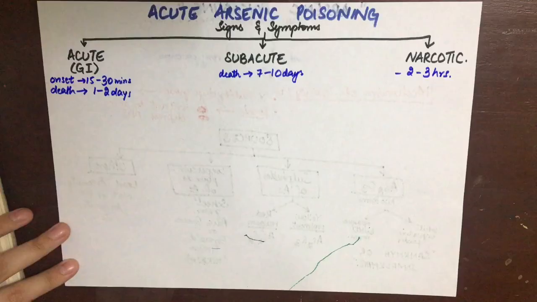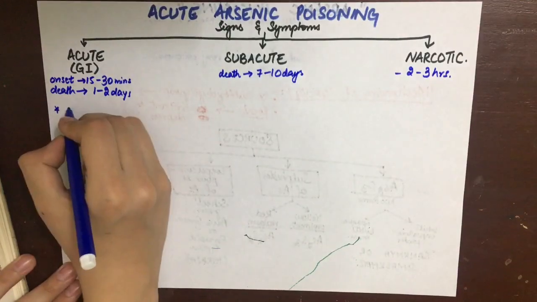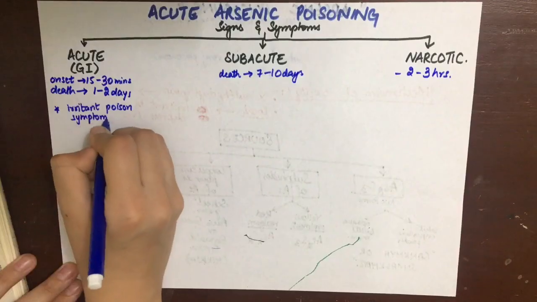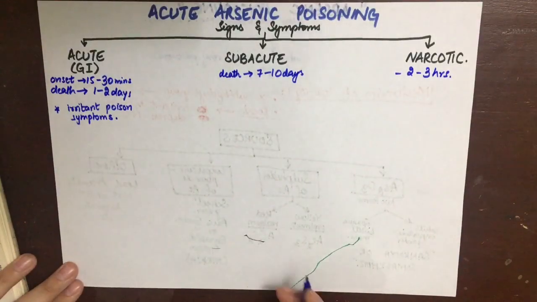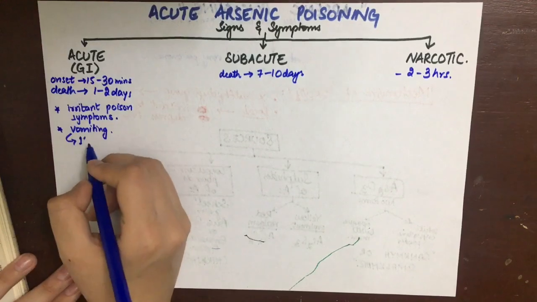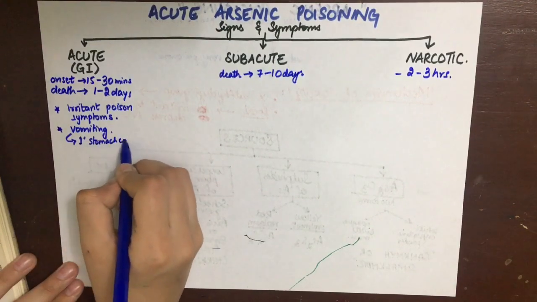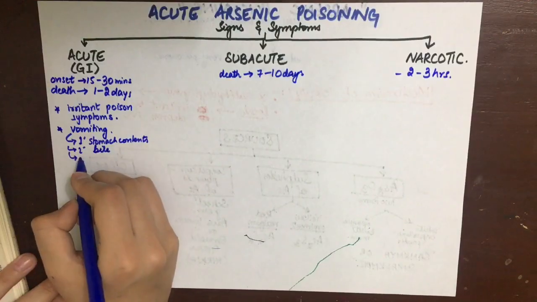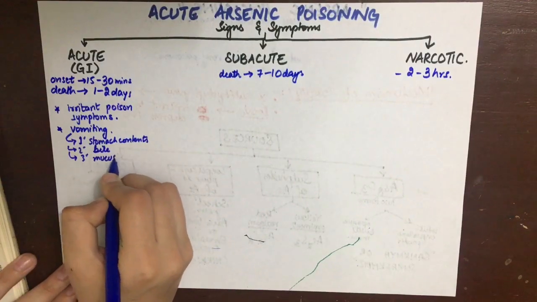Now, the acute GI symptoms are the same as that of an irritant poison, that is, burning pain in the stomach, esophagus, and epigastrium, and severe continuous vomiting. At first, the vomitus contains the stomach contents, food, etc. Later, there is bile, and finally, there can be mucus and blood in the vomitus.